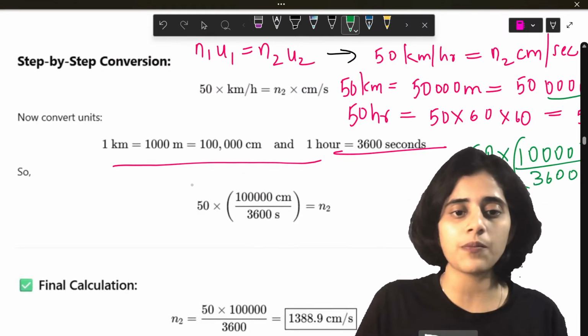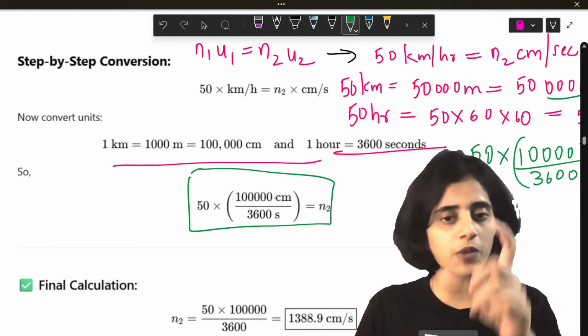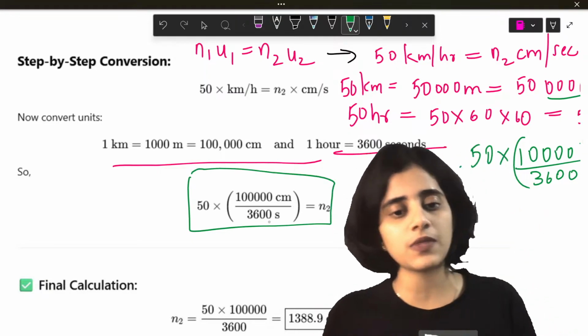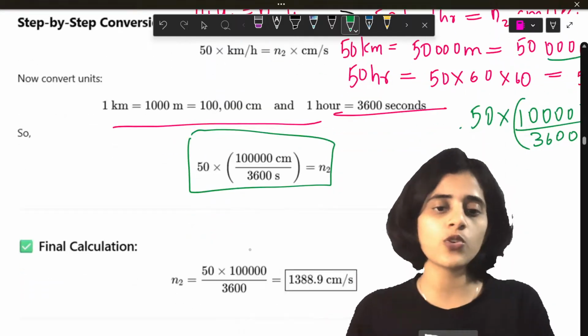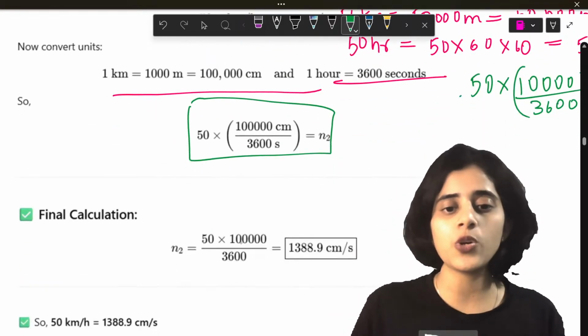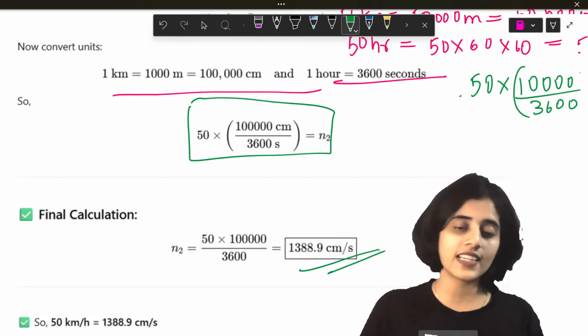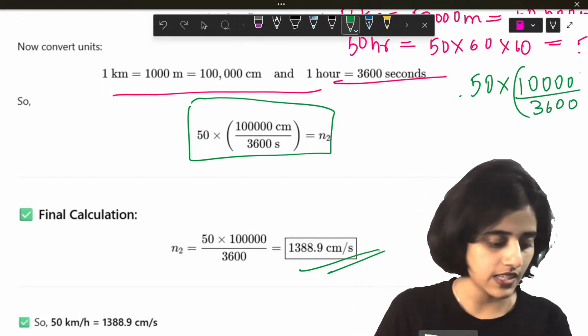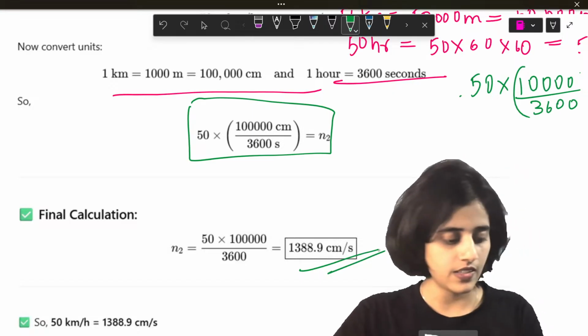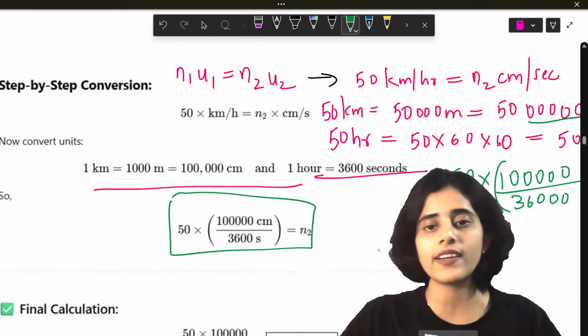So instead of kilometer per hour, I converted into centimeter per second. So now what is N2 going to be equal to? 50 into 1000 by 3600, you will get 138988.9 centimeters per second. Okay? So you have to be quick in math.